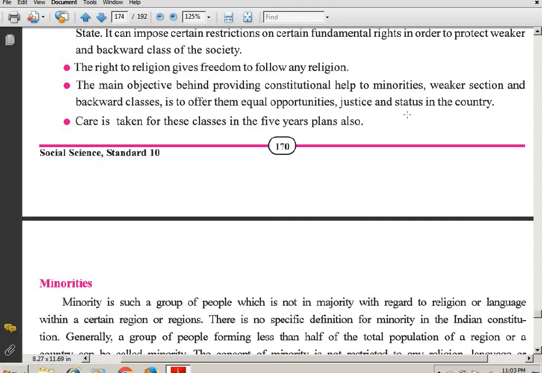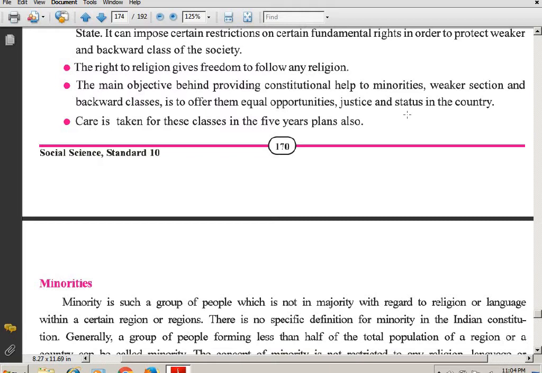That the people who are coming into the minority section or weaker or backward section, backward classes, they get equal opportunity, justice, and status in the country. They get their own dignity, students. And we are supposed to be including all the people. We are not supposed to exclude anyone from a group.